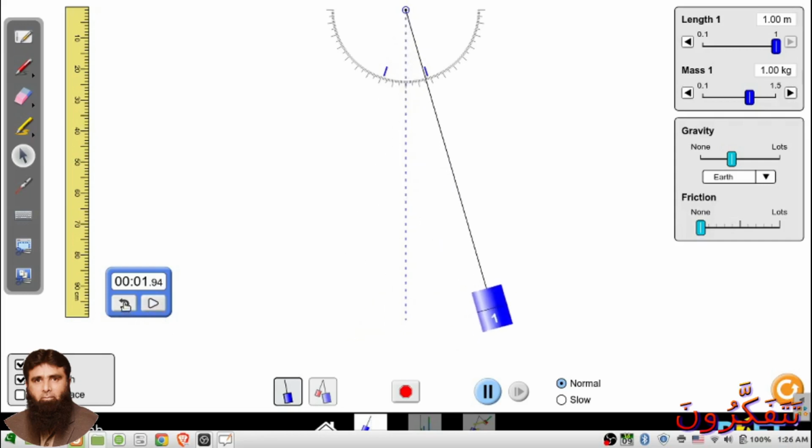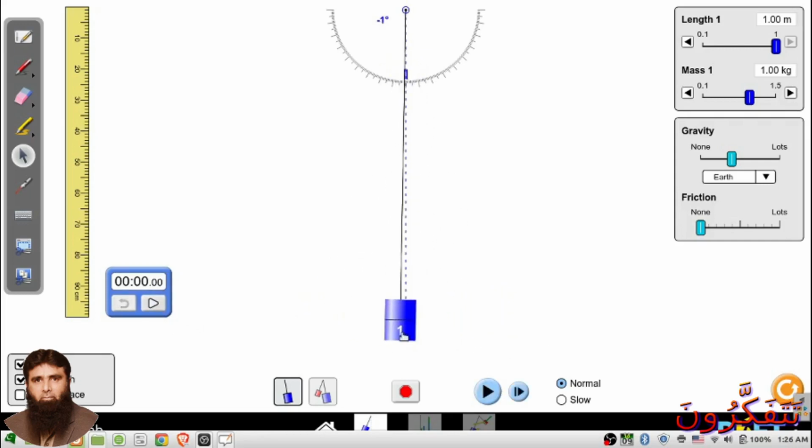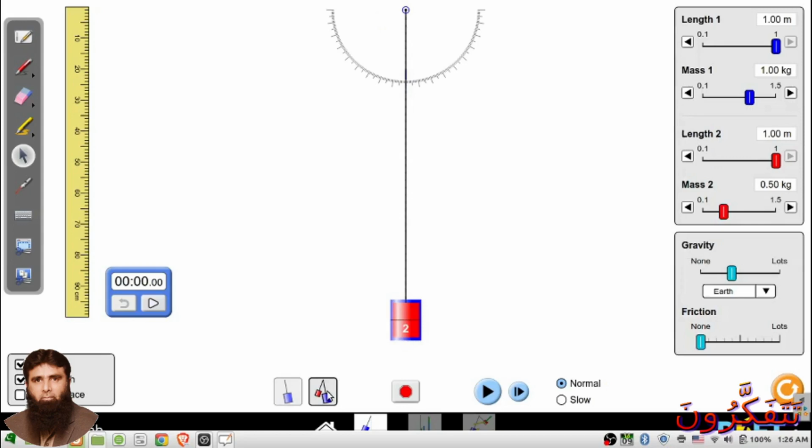We consider two bulbs here, one with lesser mass, the other with more mass, but both have the same length.